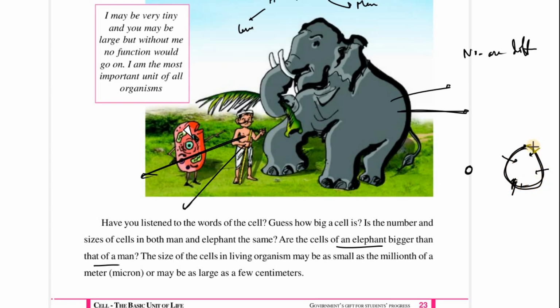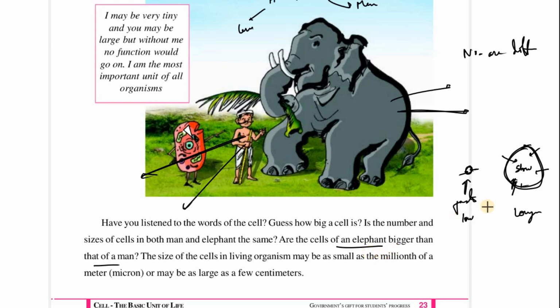As a result, if the cell size is much larger, all the processes inside this cell become very slow. And so, if the cell is large, it will live longer compared to a smaller cell, where these processes are much faster, and so they have lower lifetimes compared to the larger cell size.